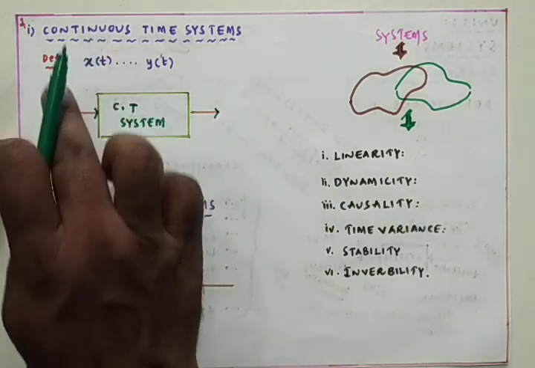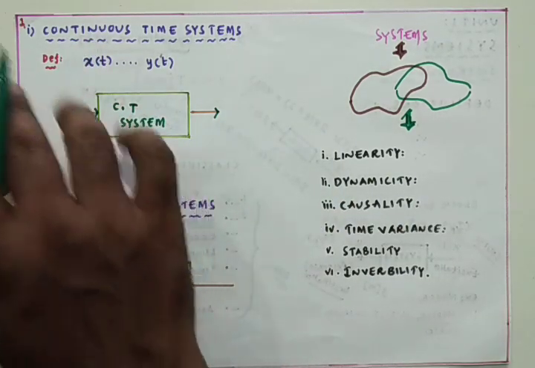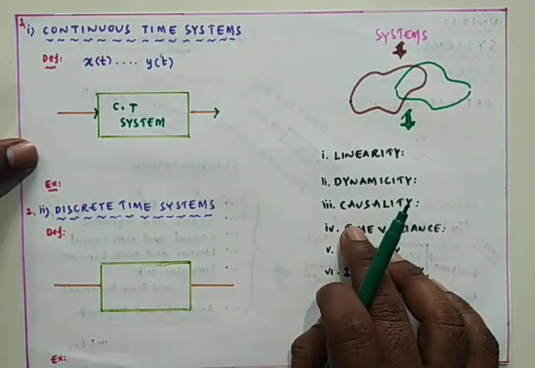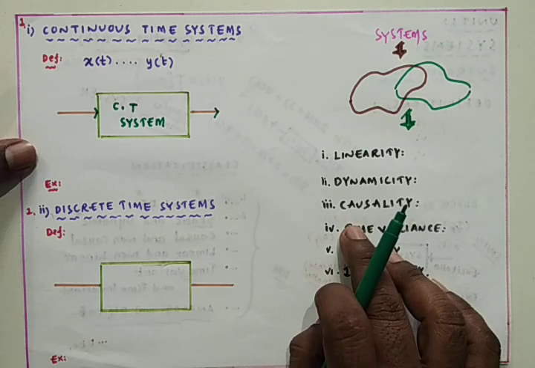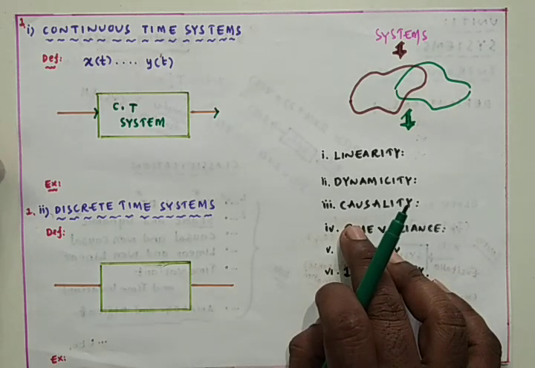If that type of signal is applied as an input, then the output is also the same, continuous with respect to time, with the signal at every instant of time. Then that system is named a continuous time system. The best examples of continuous time systems are amplifiers, filters, integrators, differentiators, etc.